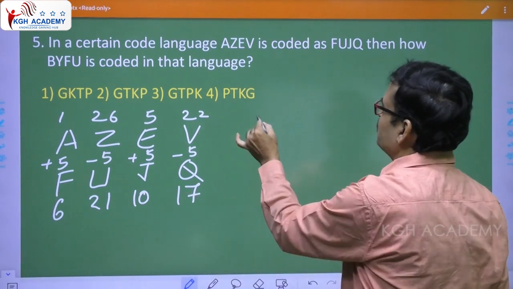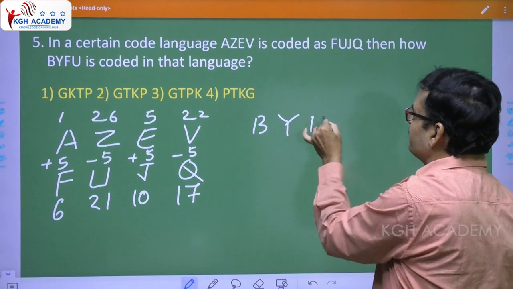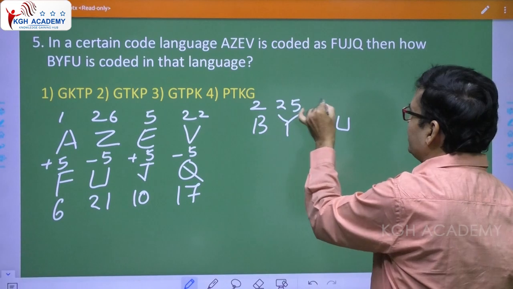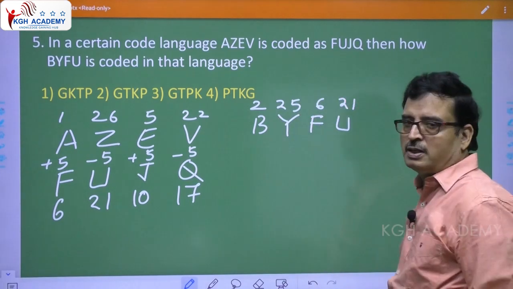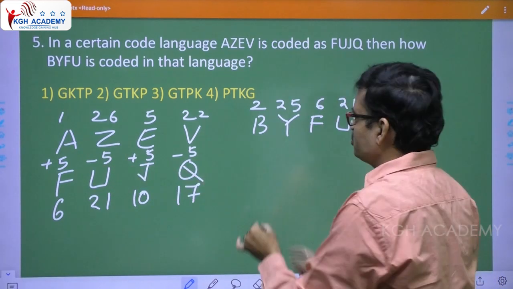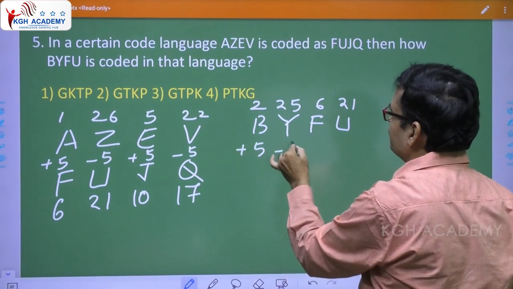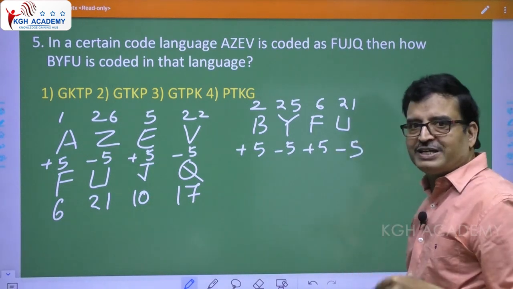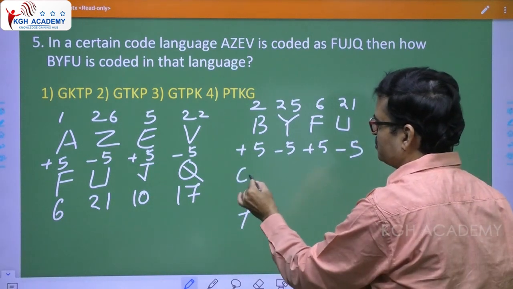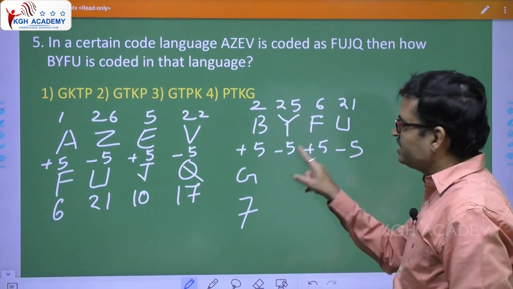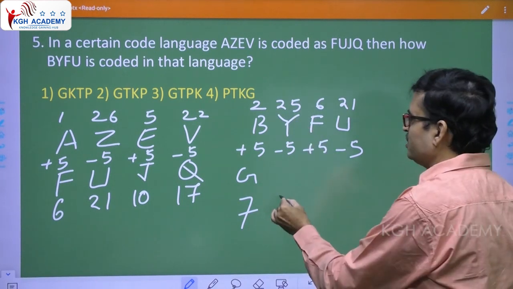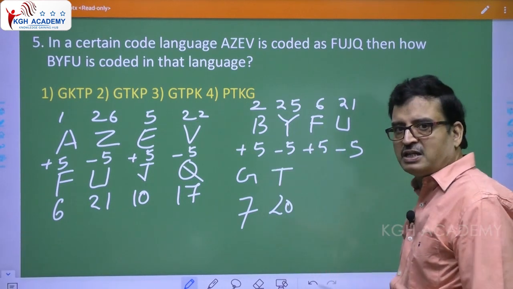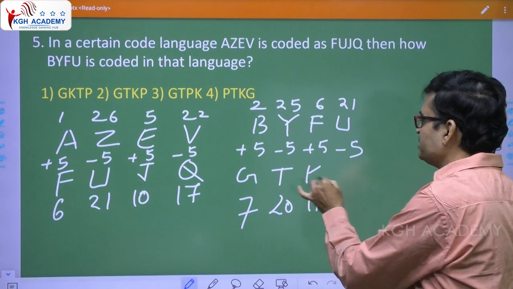See the word BIFU. B-Y-F-U. So 2, 25, 6, 21. Started with plus 5. So you also have to start with plus 5 only. So plus 5, minus 5, plus 5, minus 5. 2 plus 5, 7. 7 is G. 25 minus 5, 20. 20 is T. 6 plus 5, 11. Kings 11, Punjab.